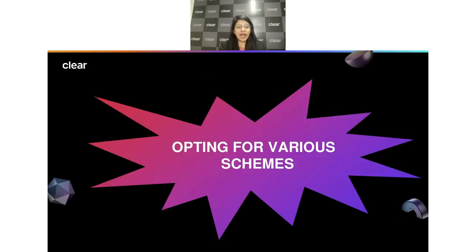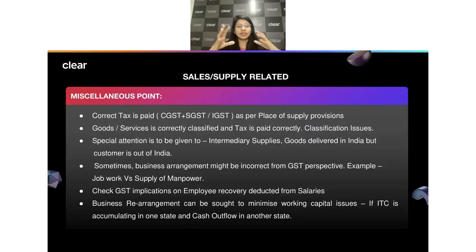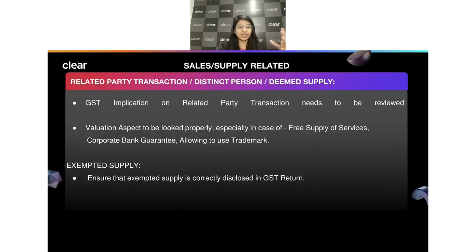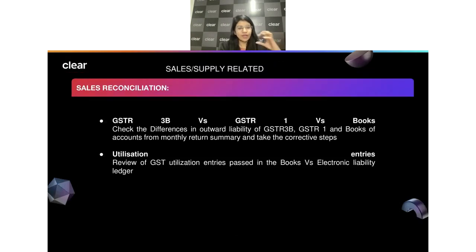So till now we had covered a lot of things in relation to sales and supply. Similarly, we had a lot of things in relation to the inward supply too. So just to summarize what we have discussed, because we discussed a lot of things. Whenever we are thinking from the sales perspective, one of the important points was whether we have done a proper reconciliation between GST 1, GST 3B, and the books of accounts or not. That's the first important point. Do a proper reconciliation between these three.